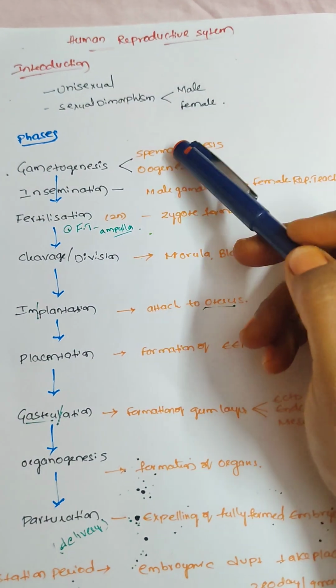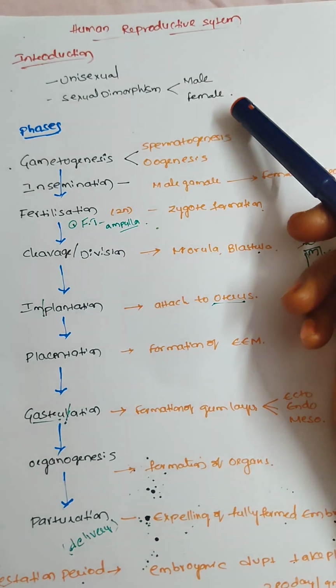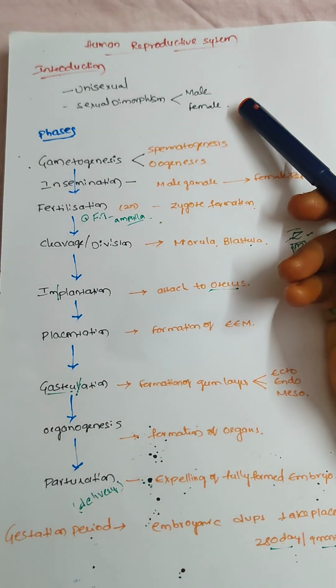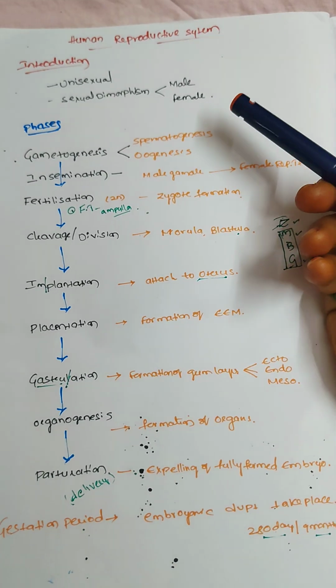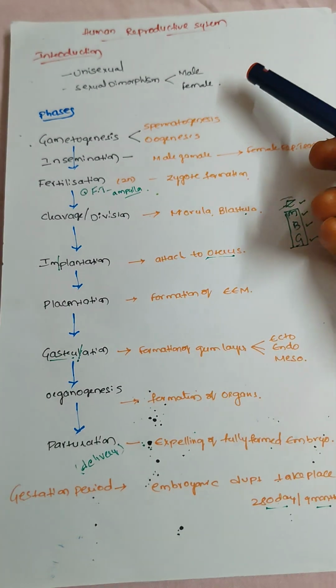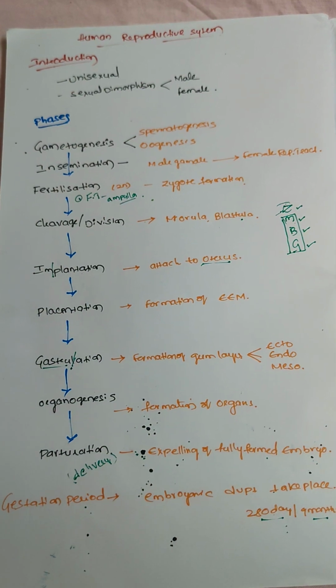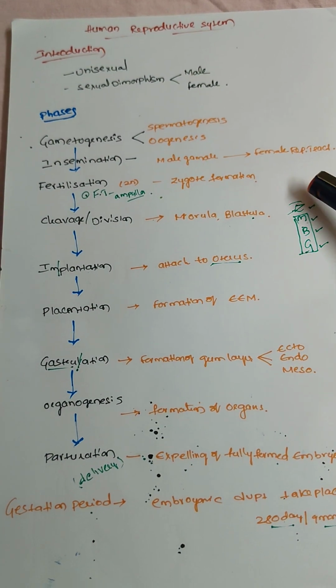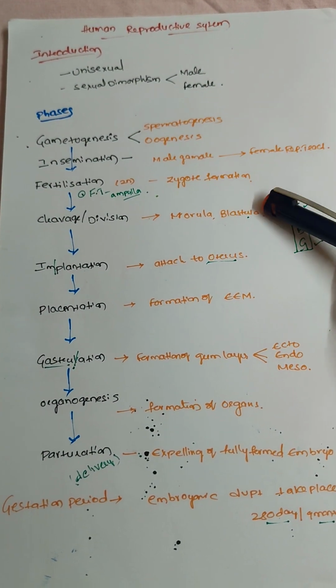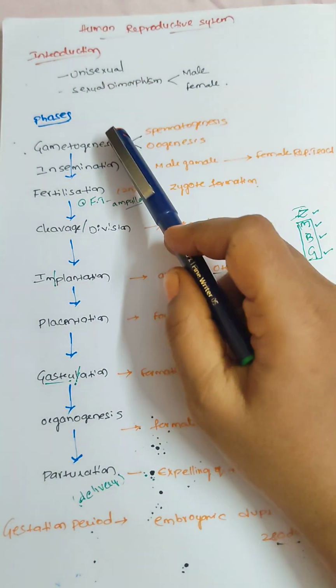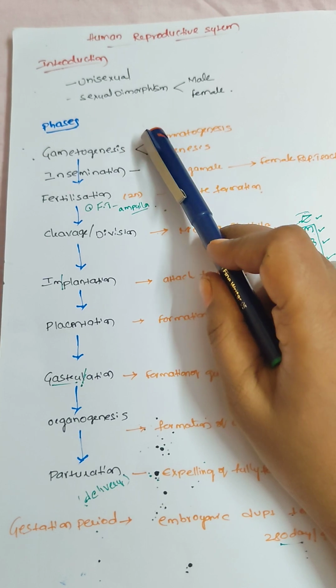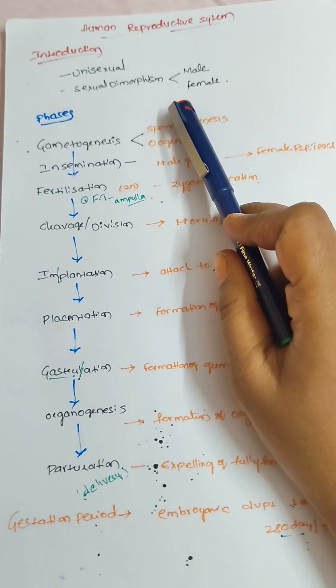By appearance also we can guess male and female due to the secondary sexual characters of each individual. The secondary sexual characters are controlled by hormones, and those hormones are produced by the gonads. So humans are unisexual organisms, and they also show sexual dimorphism.